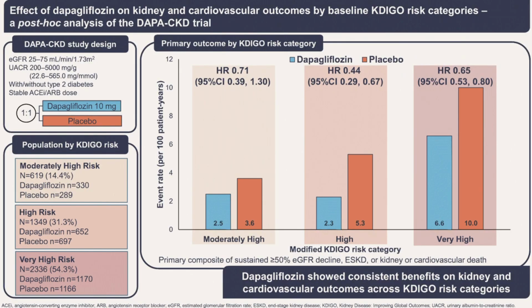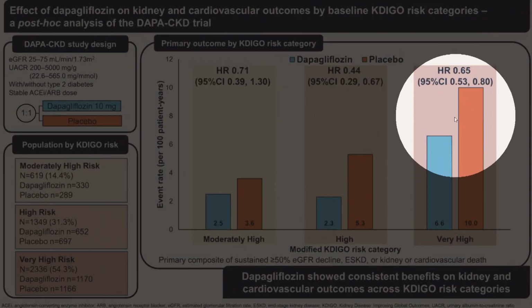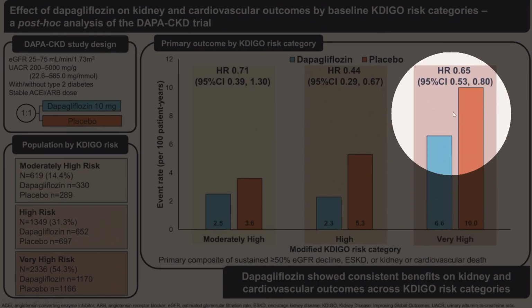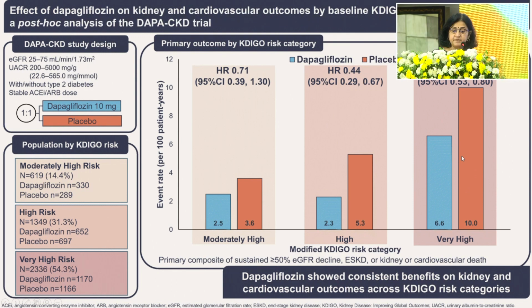And I just put up the slide. This is a sub-analysis of the Dapa CKD, just to say that the people who are at the highest risk of progression, so the blue is when they were put on the Dapa, the people at the highest risk of progression had the highest benefits as compared to people who are at lower risk. So we should not be worried about using it.